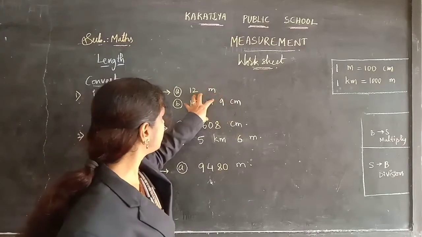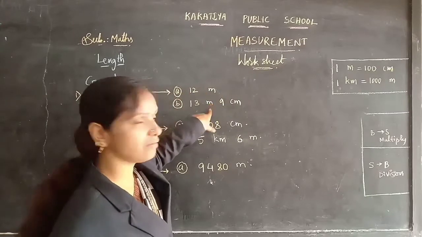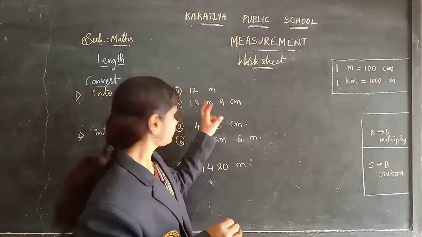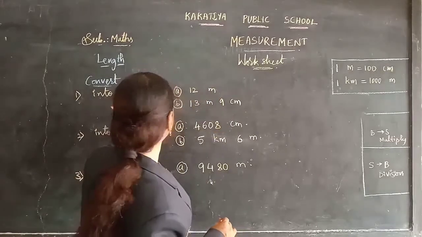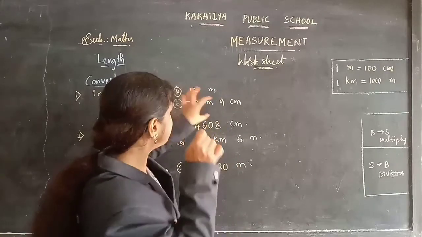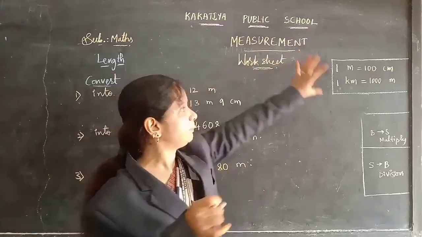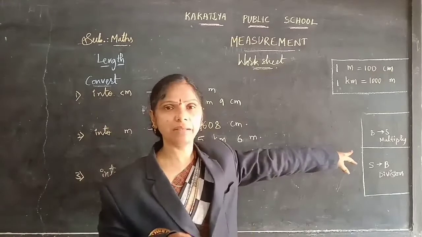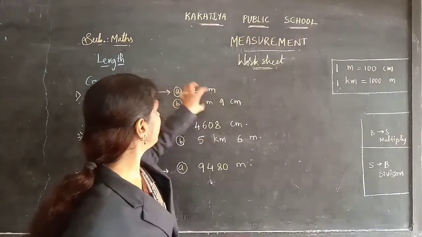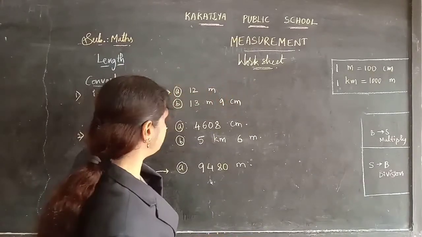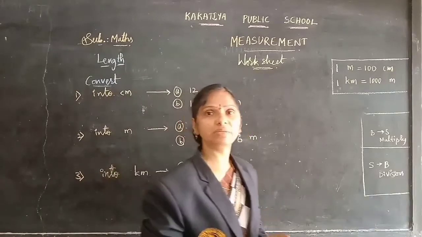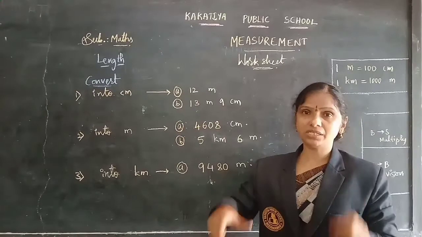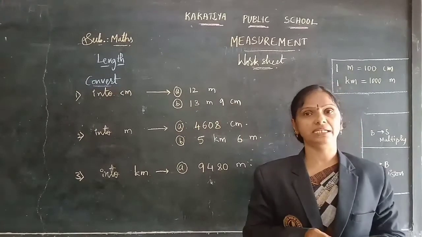Give preference to the first measurement: multiply the meters number by 100 to get centimeters, and after changing these 13 meters into centimeters, add the extra 9 centimeters.